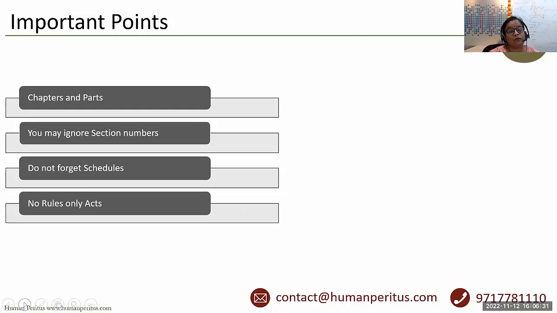Now, should we go through rules apart from acts? No. Okay. So whenever we come across rules, just ignore them. Only focus upon the labor acts. Okay.